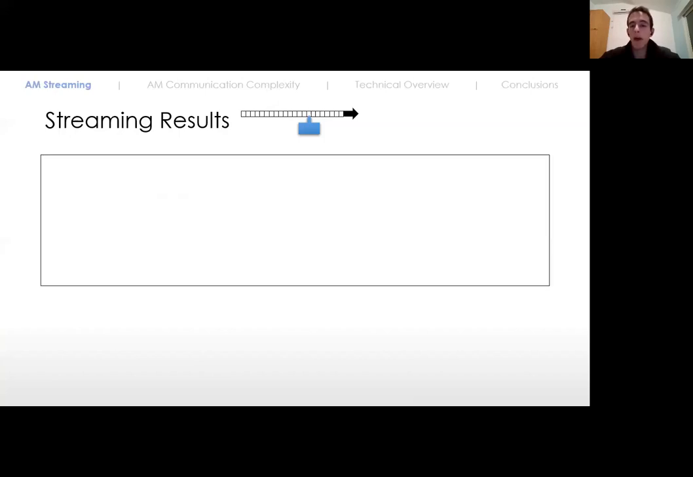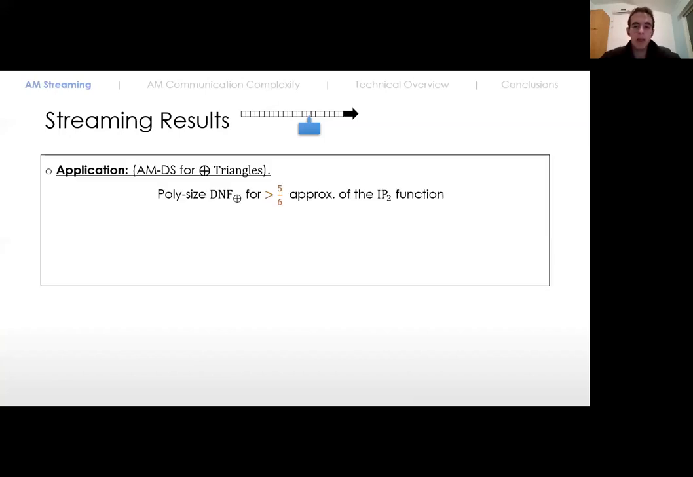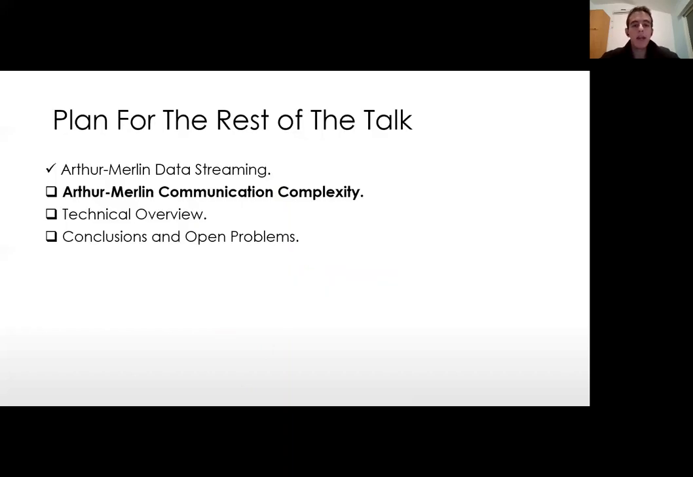So our result in the parity triangles problem is that, again, we assume that we have a polynomial size DNF of parity that approximates the inner product function, and we get an Arthur-Merlin data streaming protocol for the parity triangles problem, where the number of rounds is only 1, and the proof length and the space complexity are polylogarithmic in n, where n is the number of vertices in our graph. So that was our results in the data streaming model.